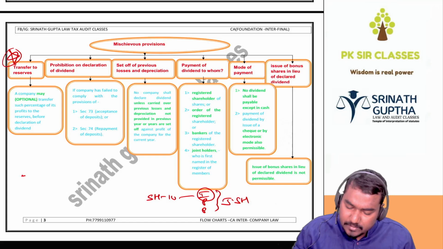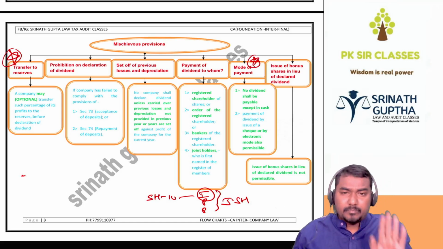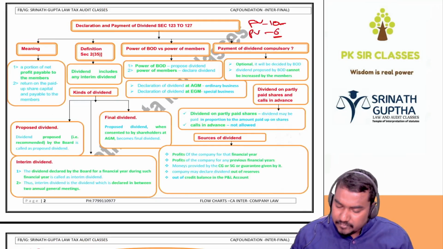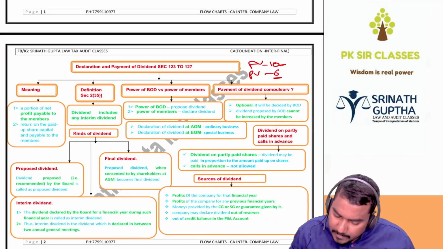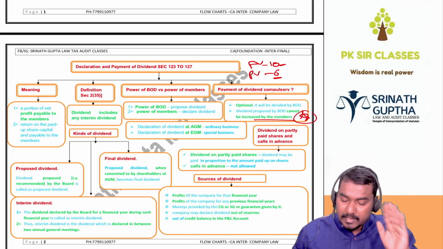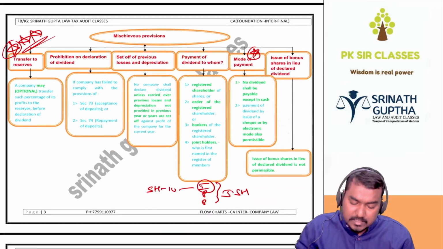I think this question also came 1-2 times in the exam. So not that much important, but important. This one is very important. And this one is also important, sir. Payment of dividend: dividend cannot be increased by members, it can only be reduced. Dividend proposed by the BOD cannot be increased. This also came in the exam 1-2 times. So this came many times.